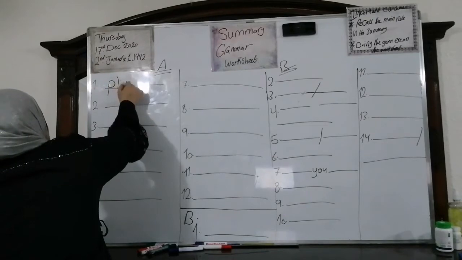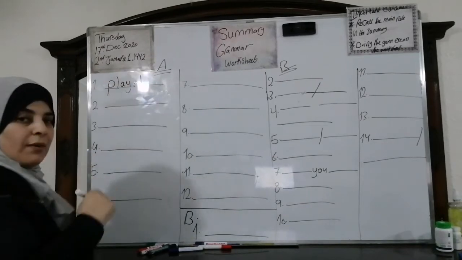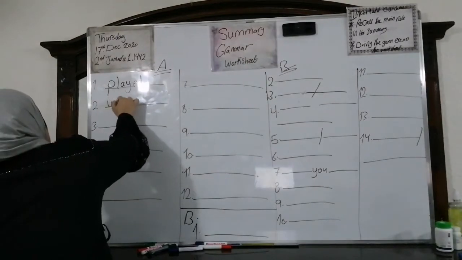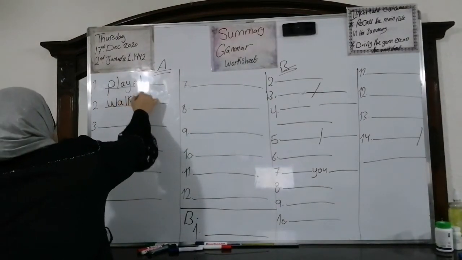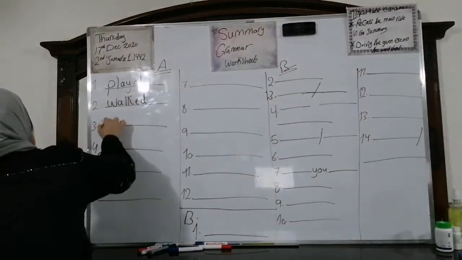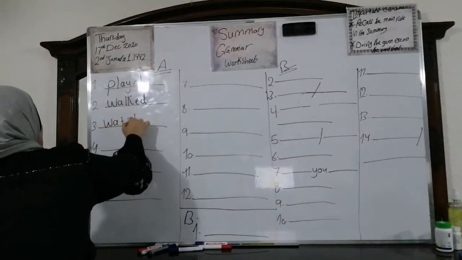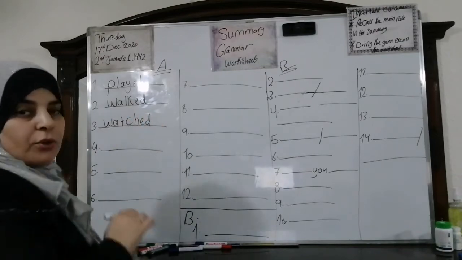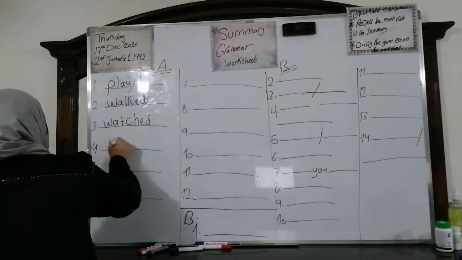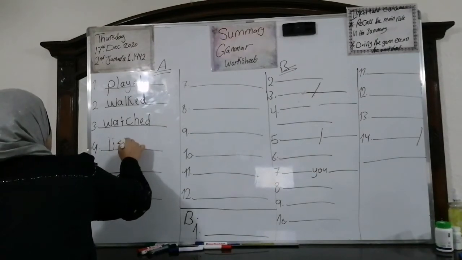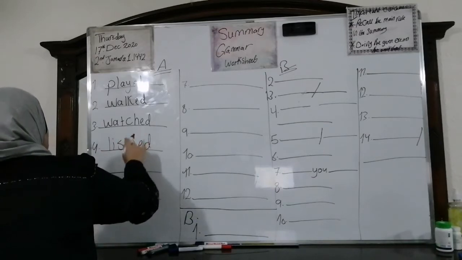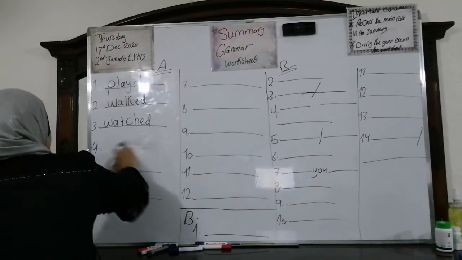Now, the first one is play. Regular or irregular? Yes, excellent. We are going to add ed. Play, played. Number 2, walk, walked. Yes, good job. It's a regular verb. Number 3, watch, watched. Number 4, listen, listened.